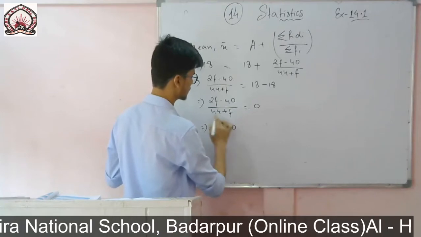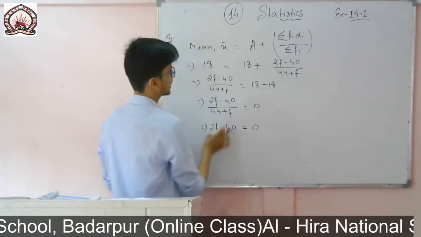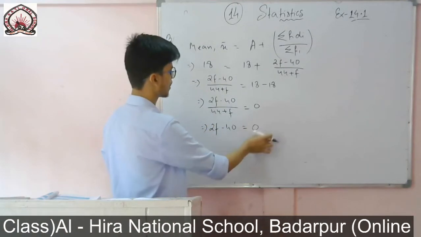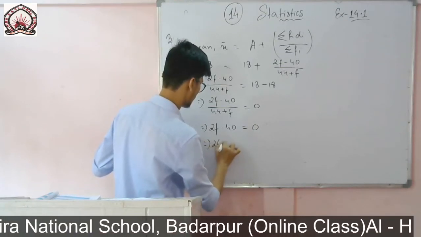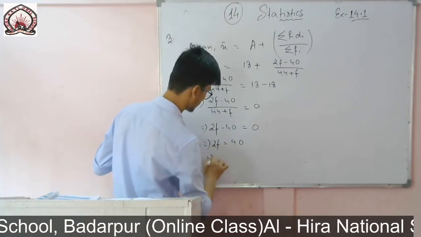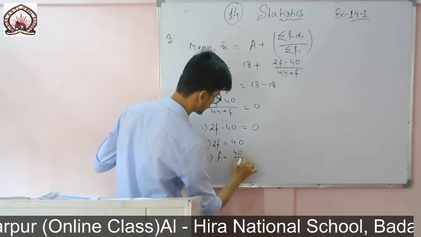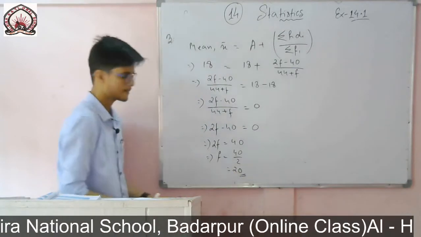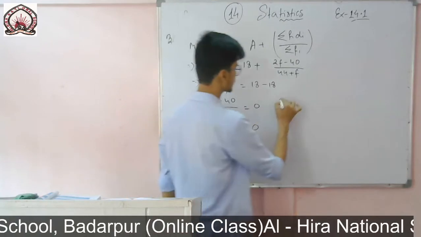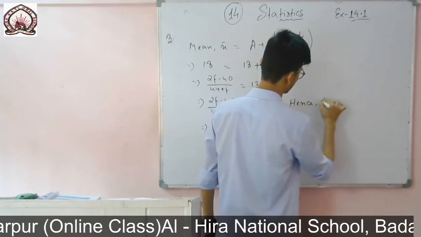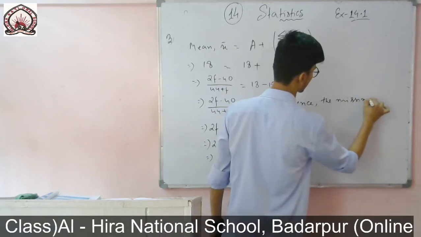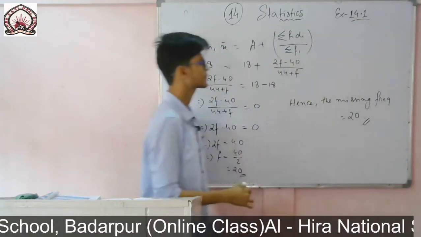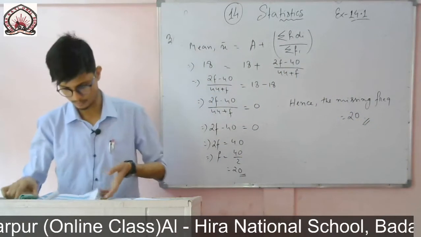So twice f minus 40, this one multiplied with 0 is equal to 0. Anything if we multiply by 0, we get the answer 0. So if I multiply 44 plus f into 0, I will also get 0. So twice f is equal to 40, f is equal to 40 by 2, which is equal to 20. So the value of f is 20. So you write, hence the missing frequency is equal to 20. It is a very important sum. You practice this one.